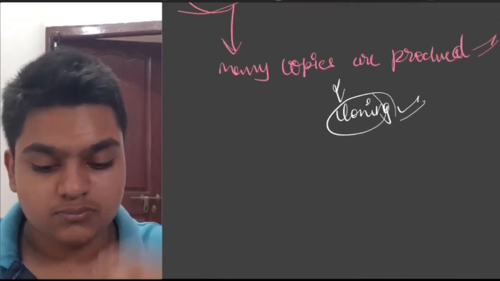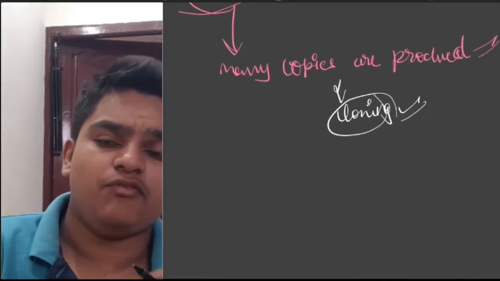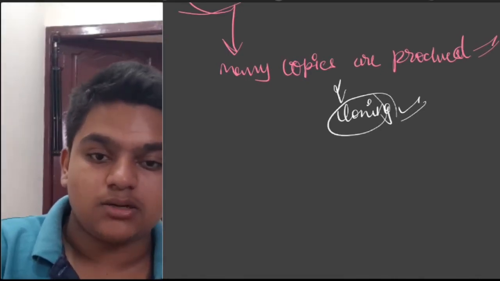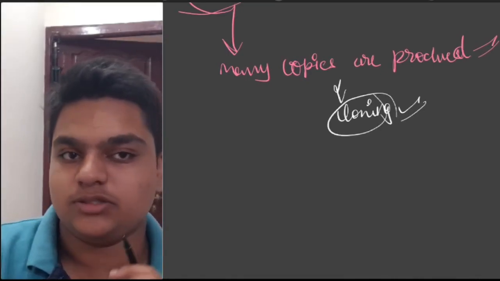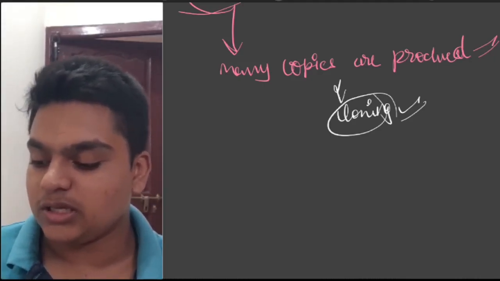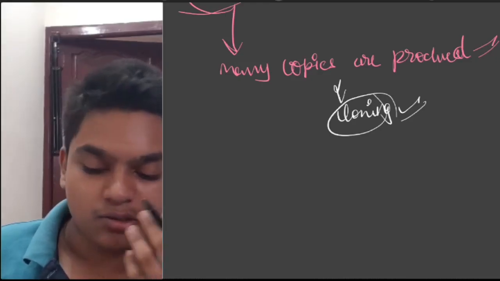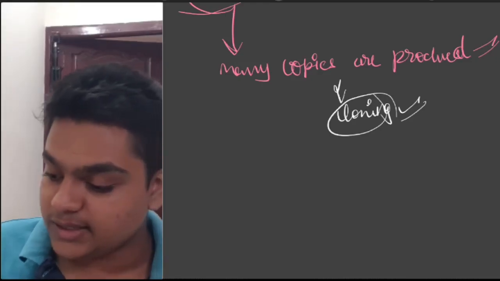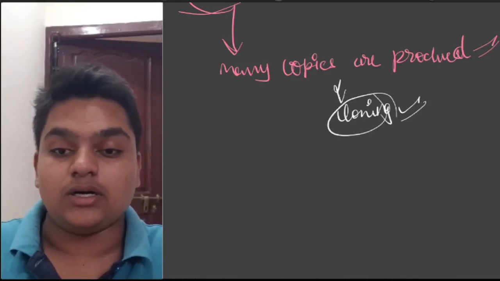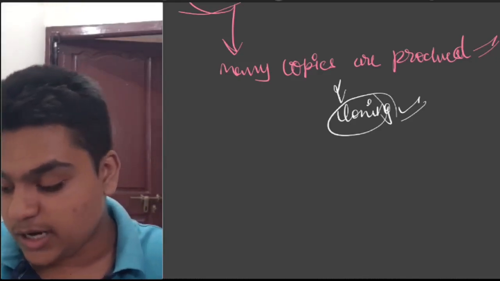Now, before moving into the chapter, I have to tell you some basic terminologies that are used here. Basic tools that are used in recombinant DNA technology or biotechnology are given in your NCERT after the experiment done by Stanley Cohen.